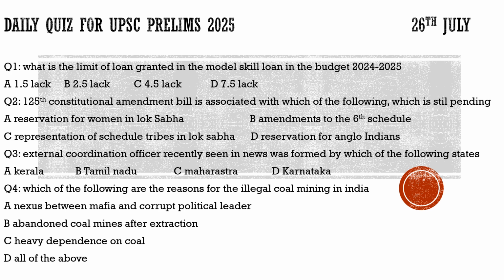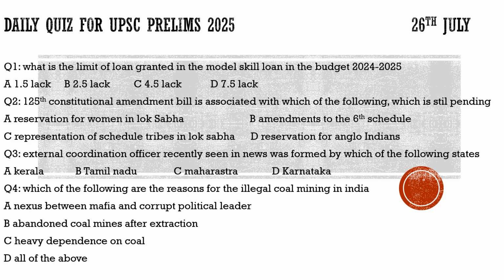10 district councils. Now coming to question number 3, it says the External Coordination Officer recently seen in news was formed by which of the following states? We discussed it. A senior-most IAS officer was appointed by one of the following states, and he would take care of the diaspora of their state in different countries. It was criticized by the Centre because it is interfering in the foreign policy of our country.